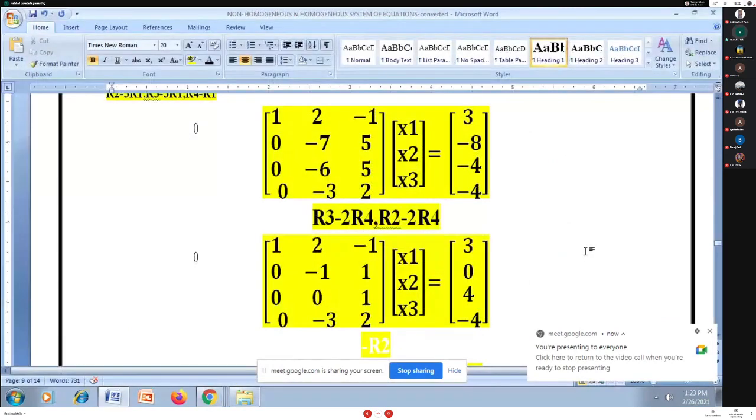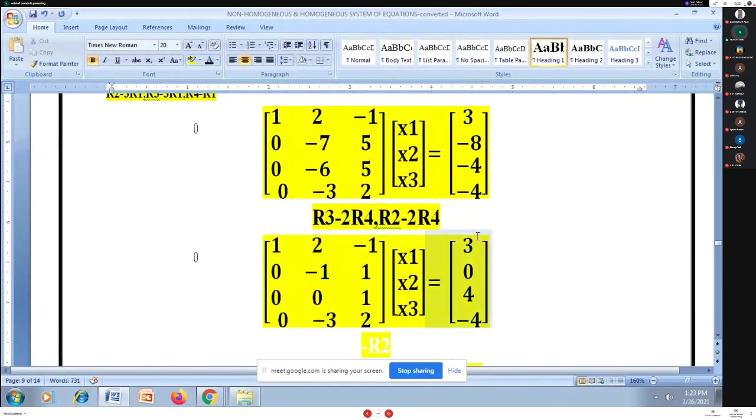So I made a correction in my row transformation. Actually, I want to make the element minus 6 to be 0 with the help of R4, so I am going for R3 minus 2R4, and again R2 minus 2R4 here. So I have entries here in A and entries in the B matrix.